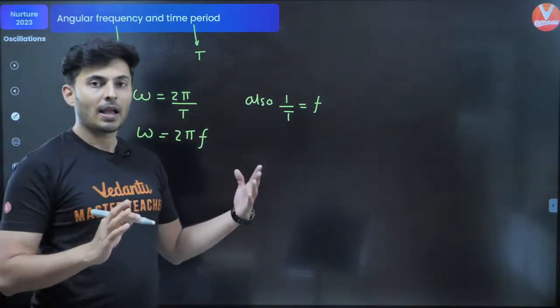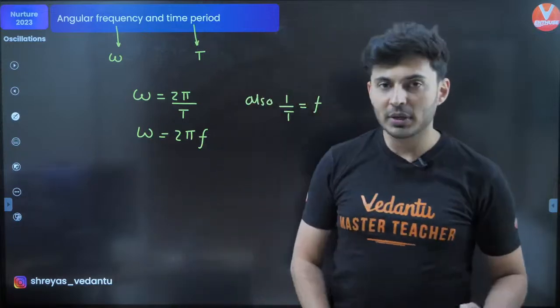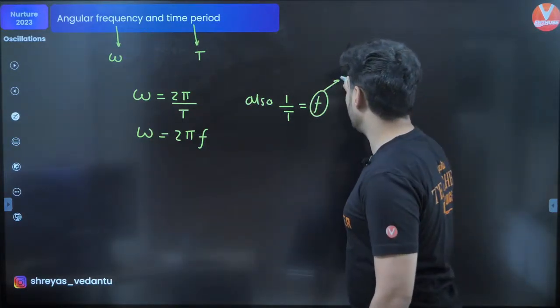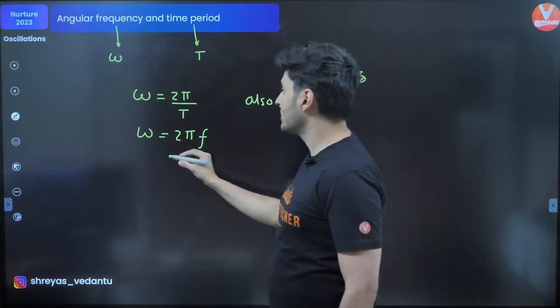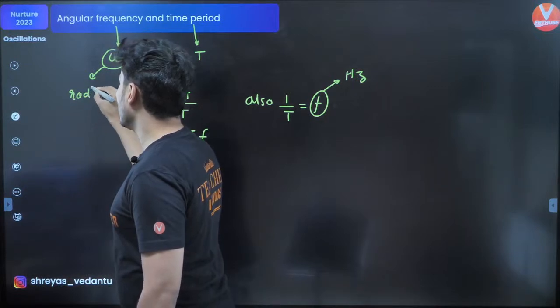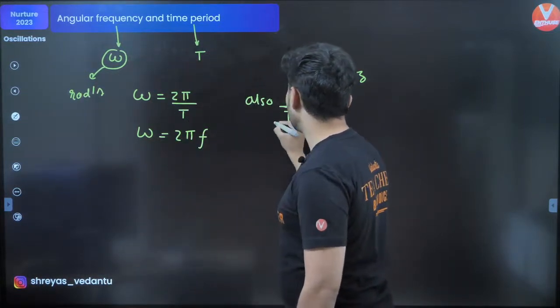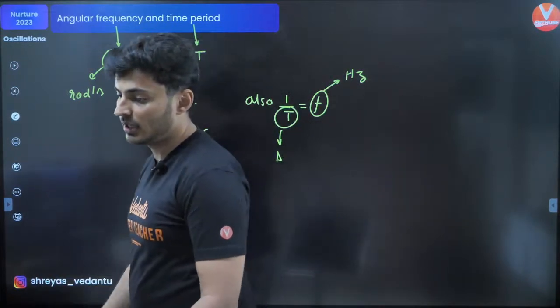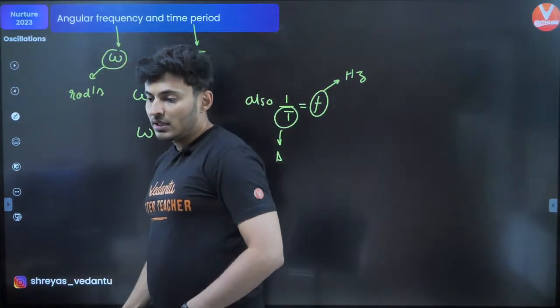All of them are very important formulas. Sometimes the frequency will be given in hertz. Sometimes angular frequency is given, that is in radians per second. Sometimes you might be given the time period, which is obviously in seconds. So you need to know how to convert between each.